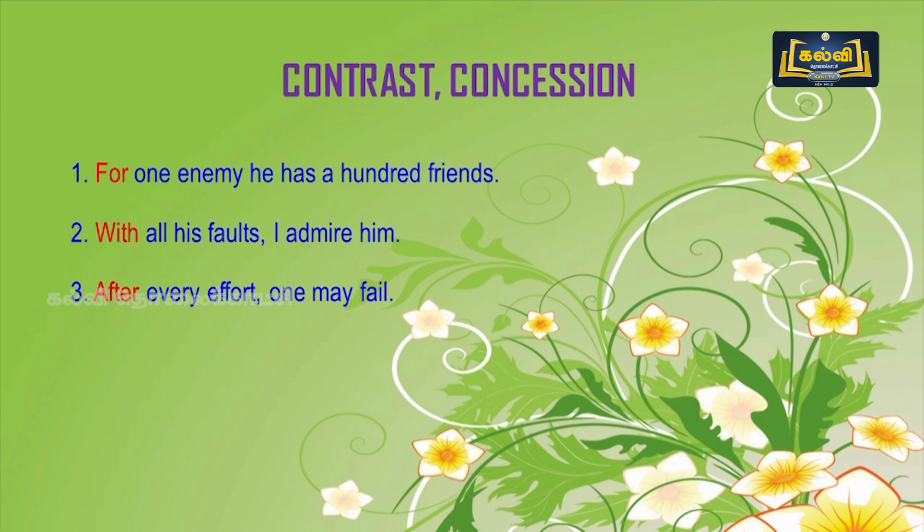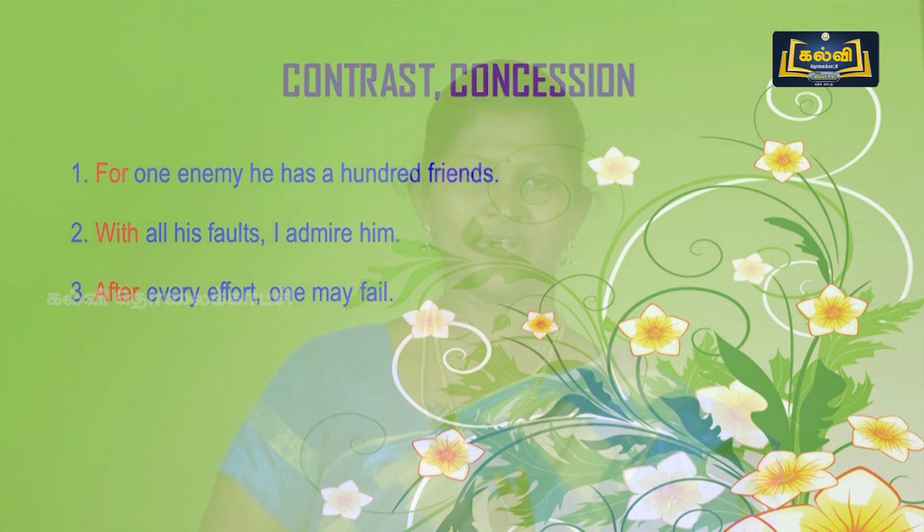And in the third sentence, after every effort one may fail. Here, after is the preposition. See, one word occurs in different places. You have to understand which word or which preposition comes to which place without changing the meaning.